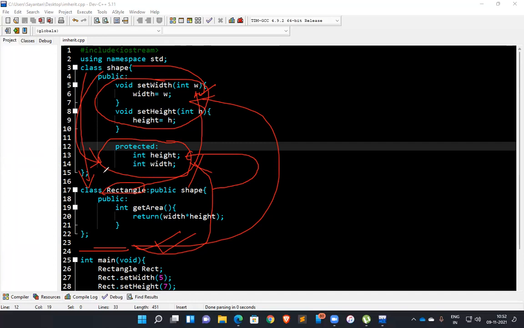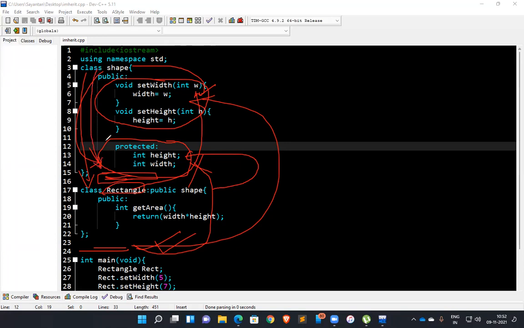The next one is private. If we had some functions or class elements in private, they cannot be inherited or used by any other class. They can only be used by their own class.